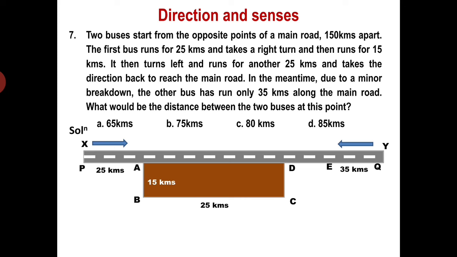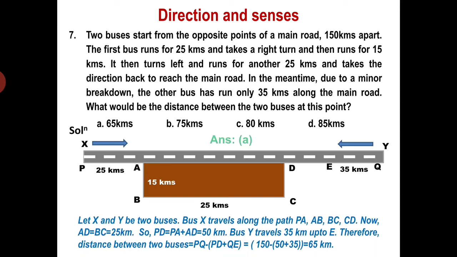How much has X traveled? 25 plus 25, 50. How much has Y traveled? 35. So out of 150, if I minus 35 and if I minus this 50, I will get the answer, and that is 150 minus 50 plus 35, that is 65 kilometers.